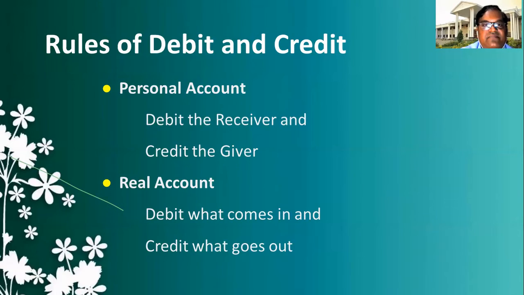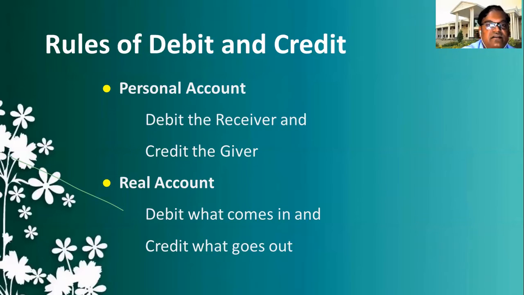Okay. So in double entry system, we do transactions in two ways. One debit entry, another is credit entry. So "by" and "to". "By" is a debit entry and "to" is a credit entry. Okay. So in real account, what is the rule? Debit what comes in and credit what goes out.